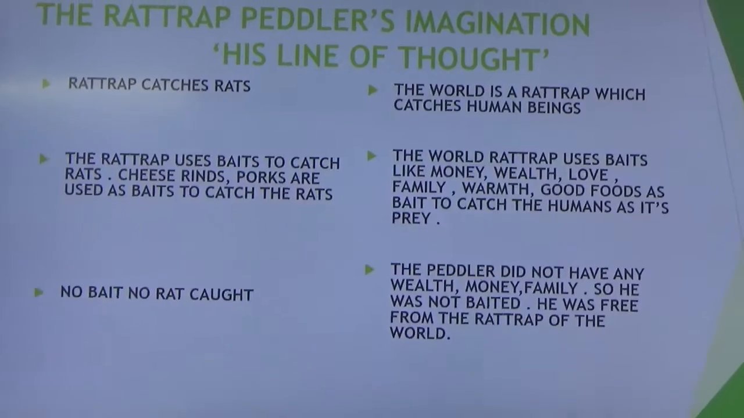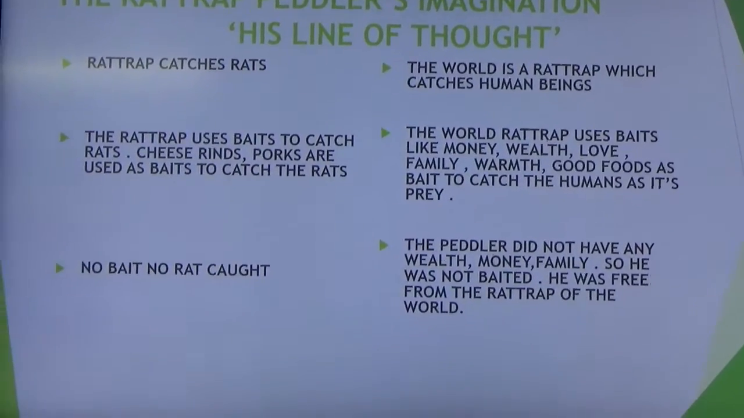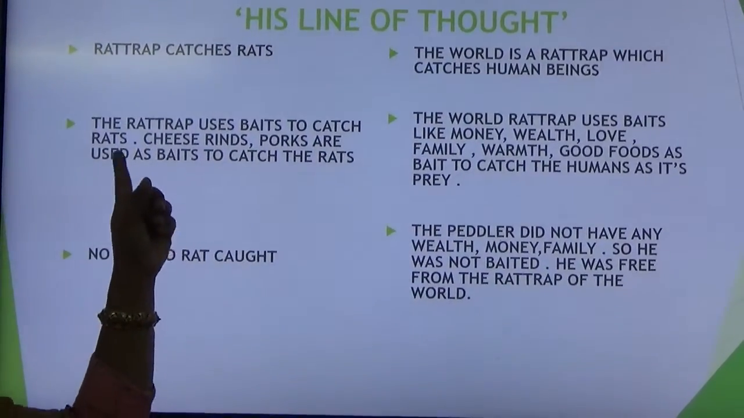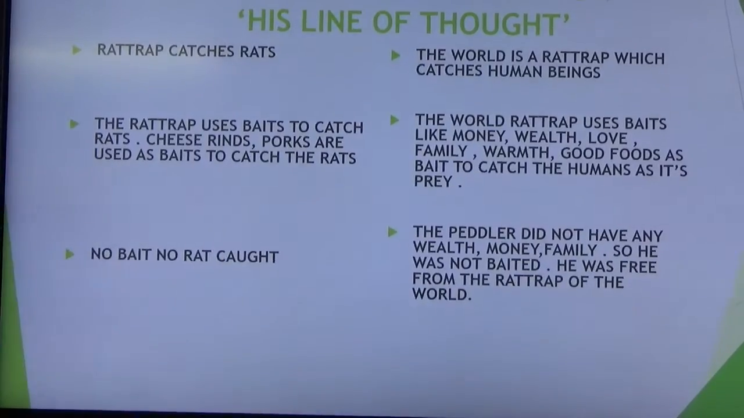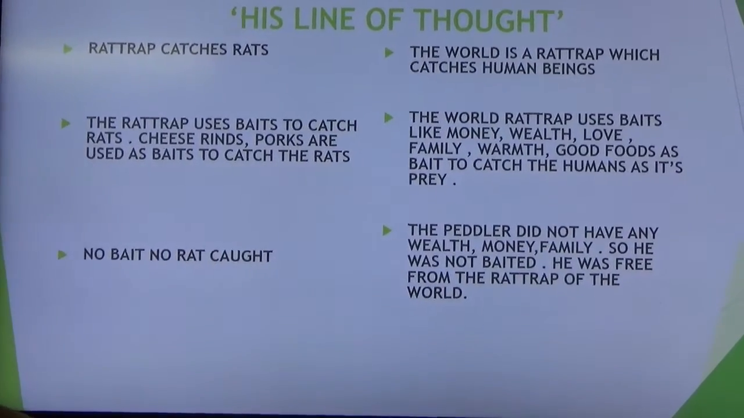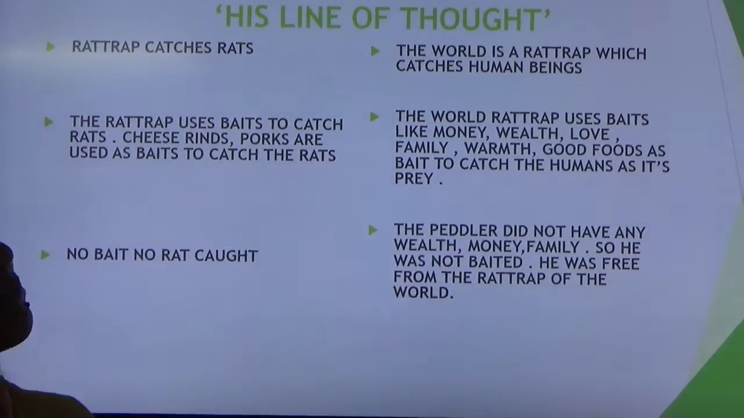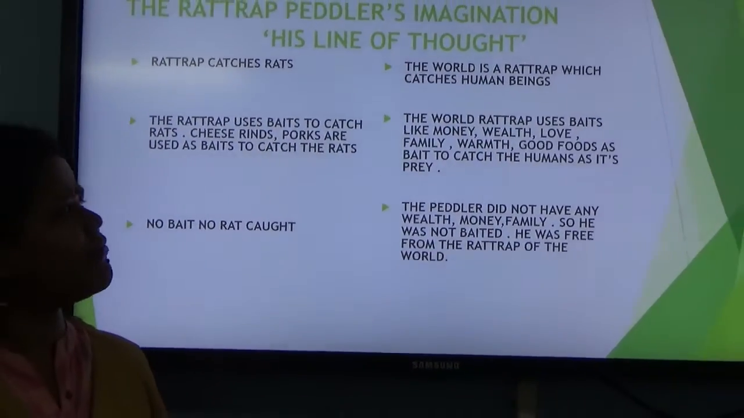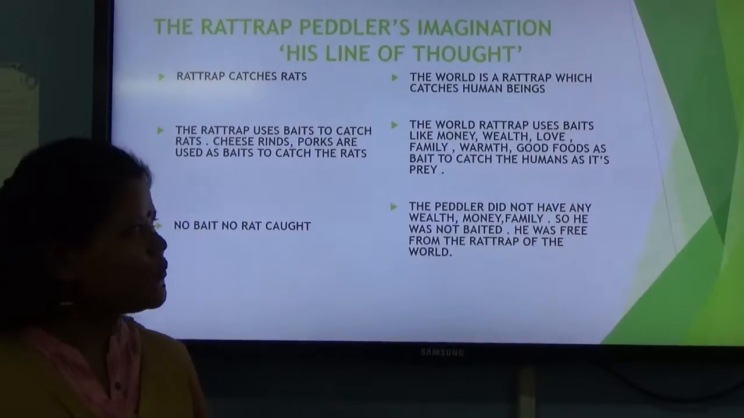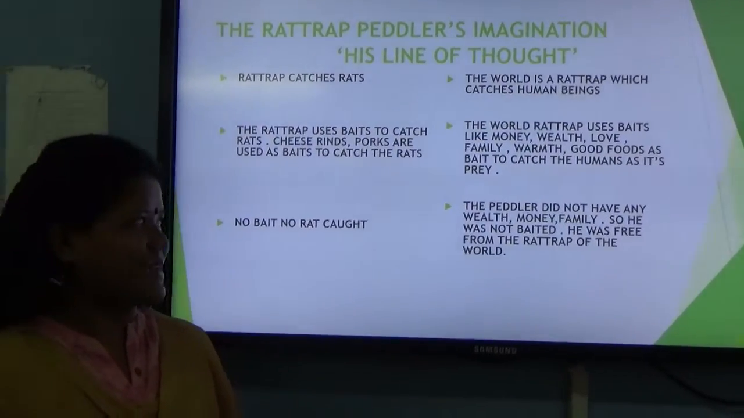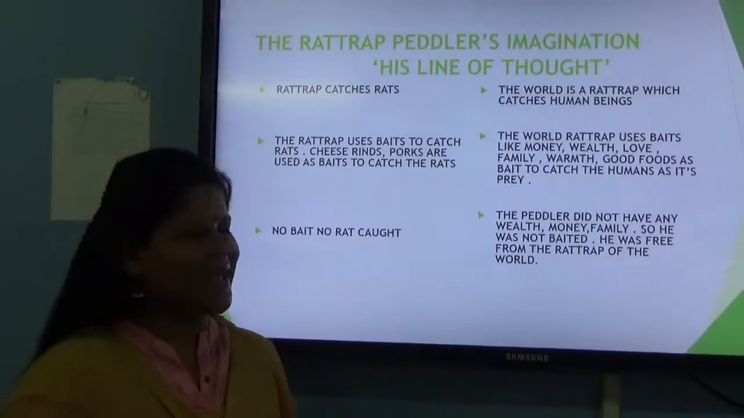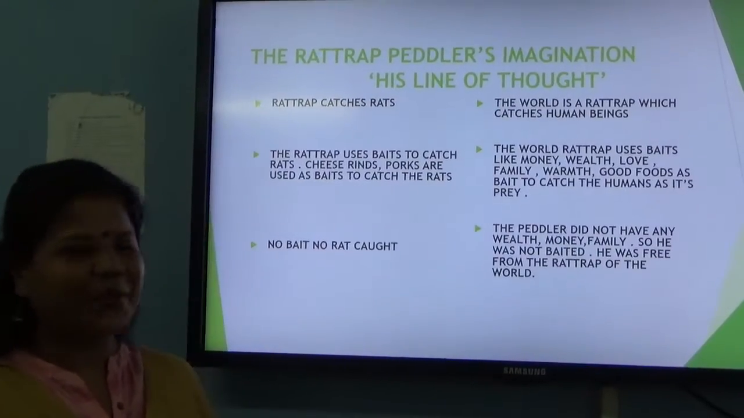Understand? The rat trap uses baits to catch rats. Cheese, rings, forks are used as baits to catch the rats. Similarly, the world's rat trap uses baits like money, wealth, love, family, warmth, and good food to catch humans as its prey.